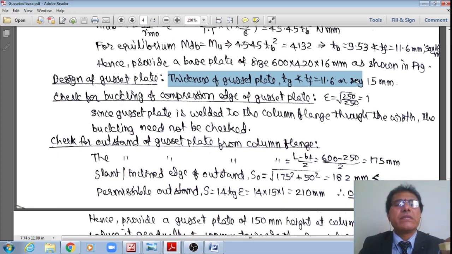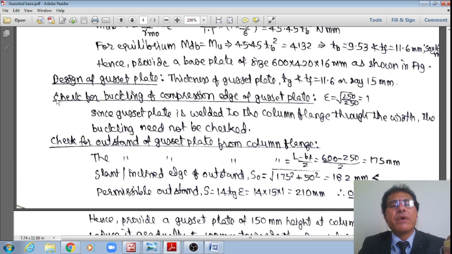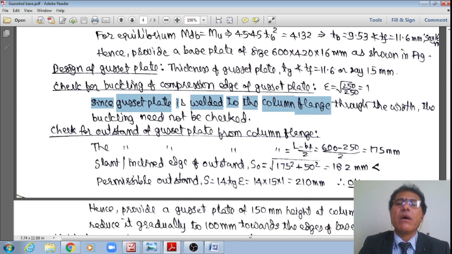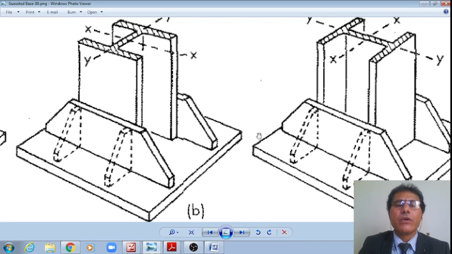Then in such a case, let me check for buckling of the compression edge of the gusset plate. The stress ratio is already 1. We have seen epsilon is equal to square root of 250 by fy, which is 1. Since the gusset plate is already welded to the column flange through the width, the buckling need not be checked. Or let me show this schematic that I already told, right?